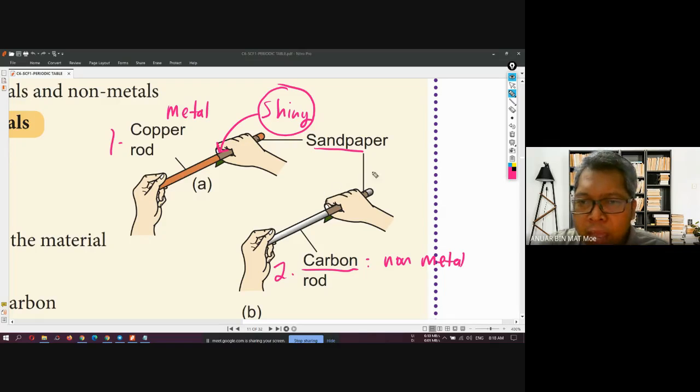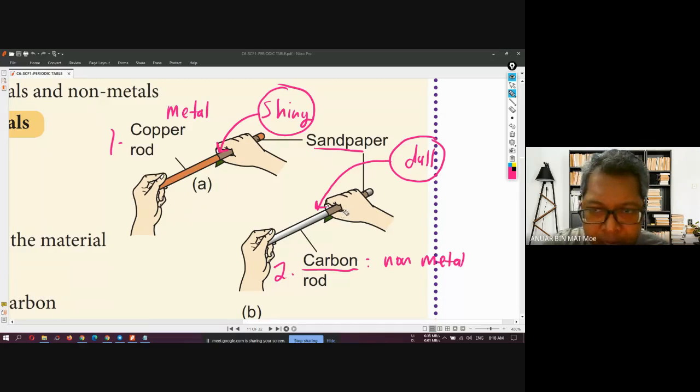And then what happens to the surface of the carbon? The surface of the carbon is dull. It cannot be shiny. No matter how vigorously you rub the surface of carbon with sandpaper, the surface is still dull.